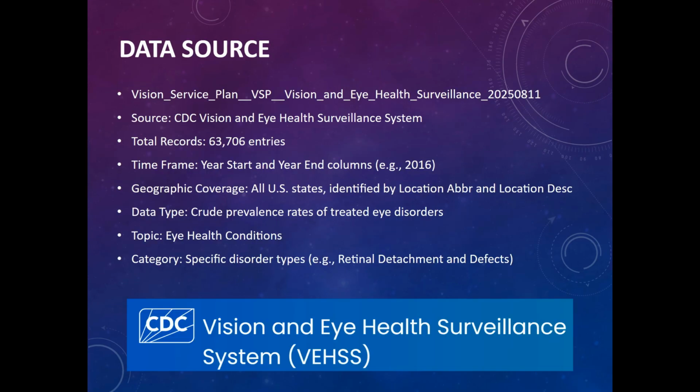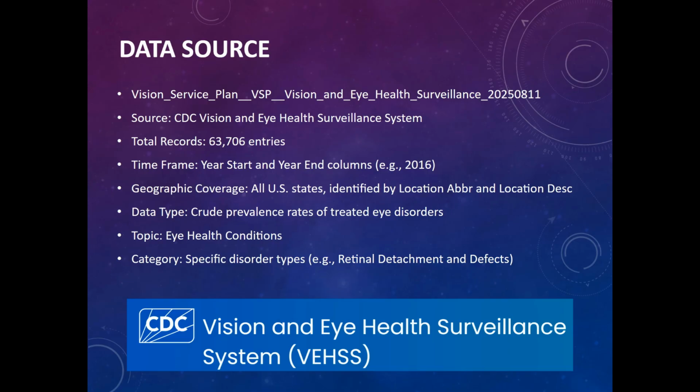Talking about the data next, we used a publicly available dataset titled What You See on Screen, sourced from the CDC Vision and Eye Health Surveillance System. This dataset contains 63,000 plus records and captures a wide range of eye health indicators across the American demographic. Each record includes the year of data collection, state level location, and specific eye disorder category, such as retinal detachment and defects.